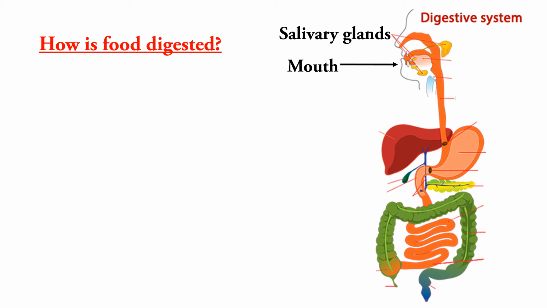Then in the mouth, what are the organs inside the mouth? Yes, the tongue is there. The tongue helps to swallow food. And we should chew our food properly. Your parents and teachers are always saying to you what? Chew your food properly. Why are we saying so? Because chewing food will help make digestion easier. If you chew your food properly, the digestion process will be easier.